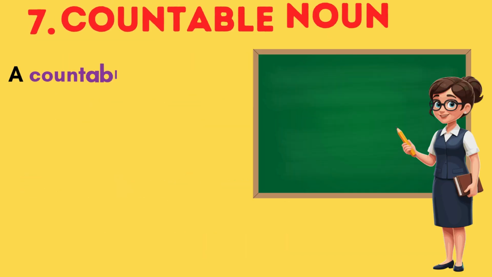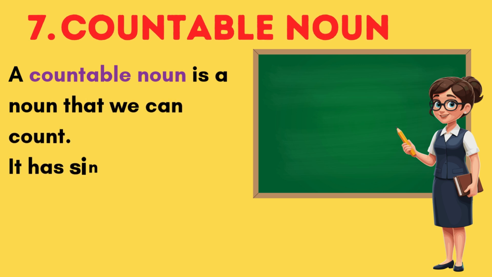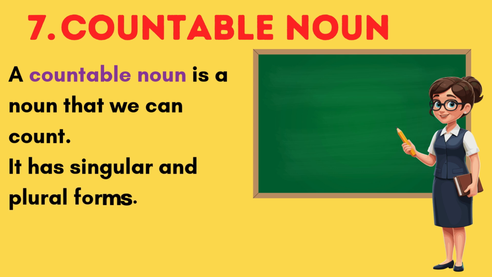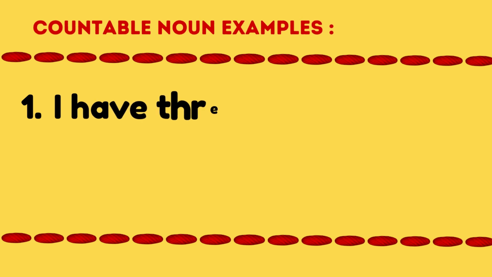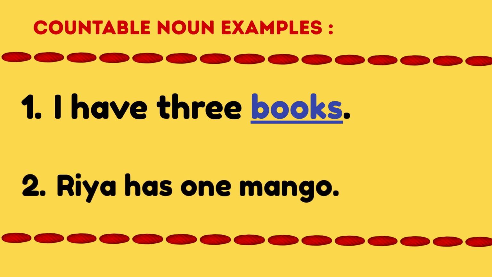A countable noun is a noun that we can count. It has singular and plural forms. Examples are 1 pen, 2 apples. I have 3 books. Here, books is a countable noun. Ria has 1 mango. Here, mango is a countable noun.